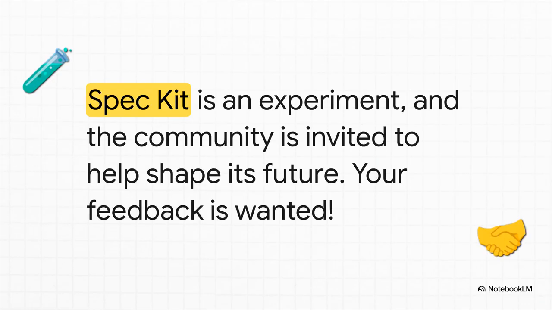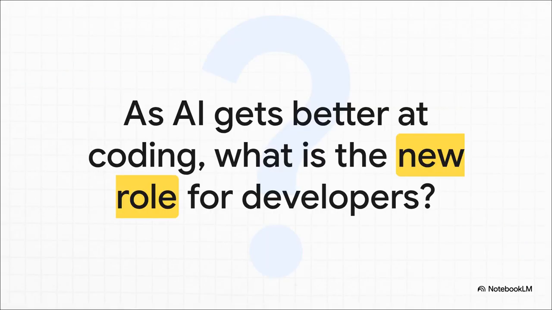Now, one thing to keep in mind is that SpecKit is very much an experiment. GitHub put it out there as open source for a reason. This is a new frontier, and they want the community to help figure out the best path forward. They're looking for feedback on everything, from making the workflow better to integrating it into tools we already use. And all of this leads to a really big, fascinating question. If tools like SpecKit get good enough, it suggests our role as developers is shifting, from being writers of code to being architects of intent. As AI gets better and better at the how, our real value will be in perfectly defining the what and the why. So, what do you think that future looks like?